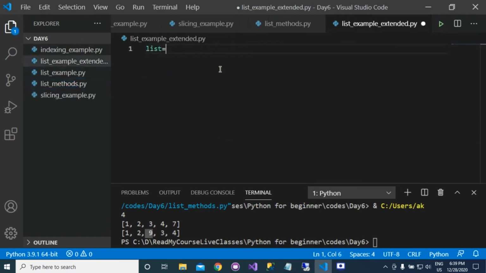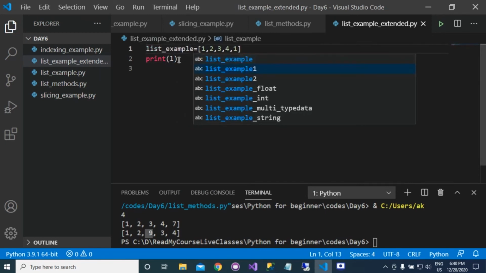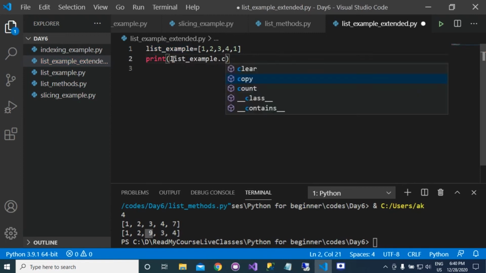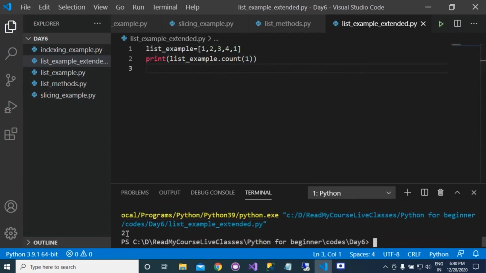Suppose that we have a list equal to 1, 2, 3, 4, and I am also adding a value 1. If you want to count, sorry, the name should not be list, because list is a reserved word, so you should never use a reserved word as the name of a variable. So if you print list example dot count of 1, you know how many times 1 is present, 2 times, then it will print 2. You can see that the output is 2.